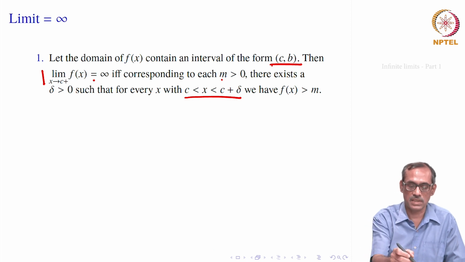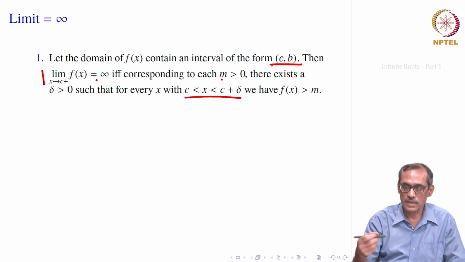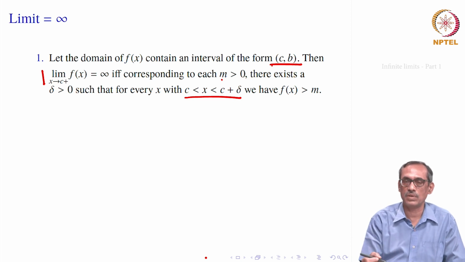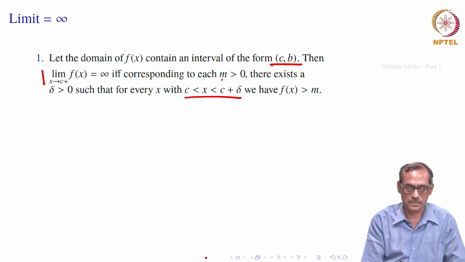Again, it is just a symbol, equal to infinity; infinity is not a number. This limit equal to infinity is only a symbol which gives the idea that the function becomes increasing and surpasses almost all real numbers. It is very informal that way. Actually, what this definition tells is that for any m bigger than 0 you will find an x near c and to the right of c whose value will be bigger than m.